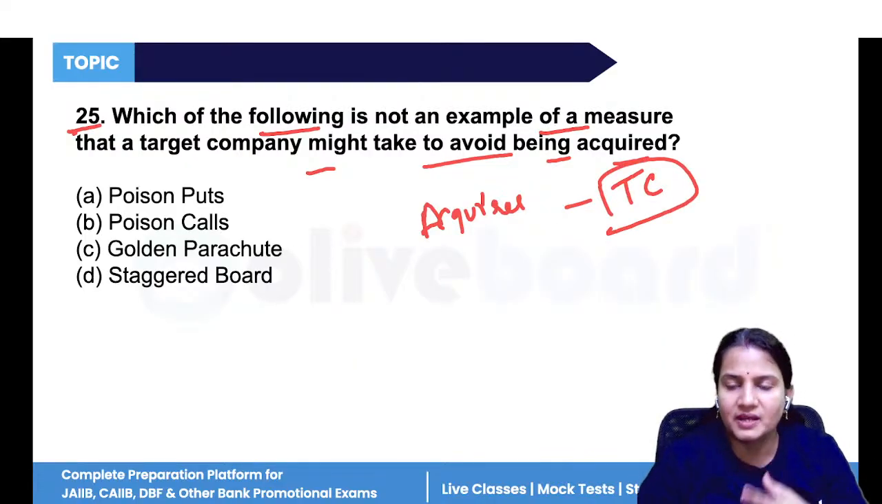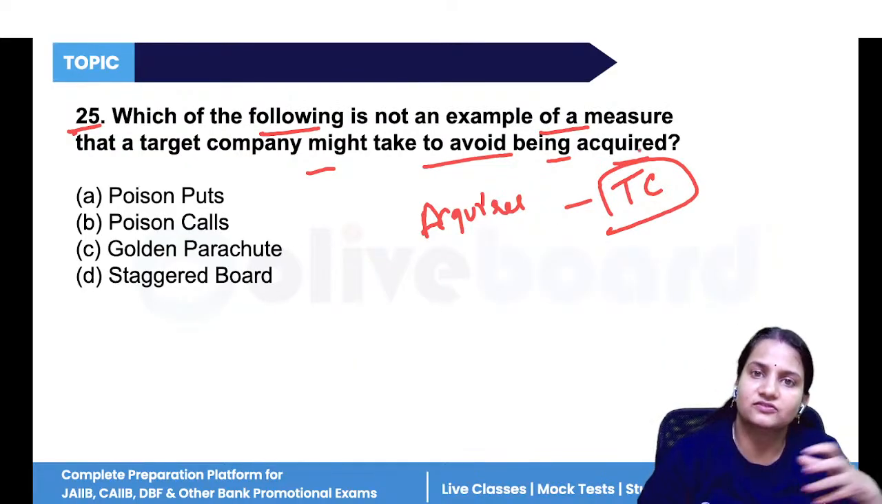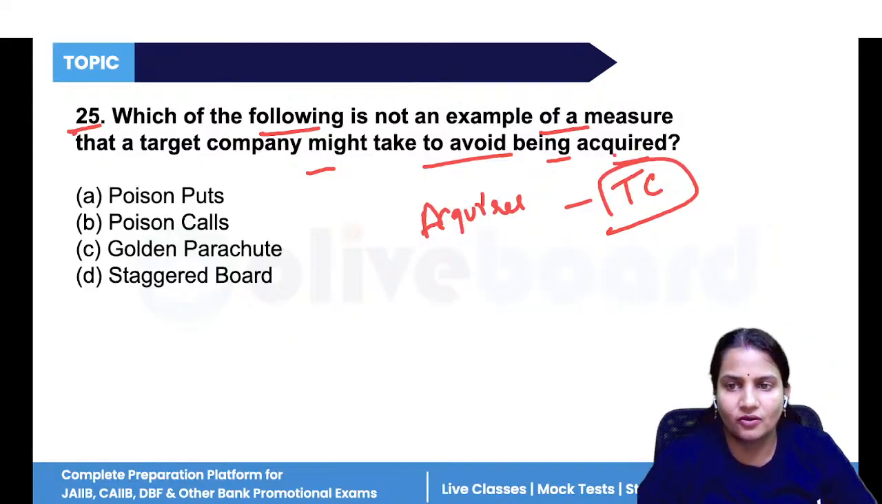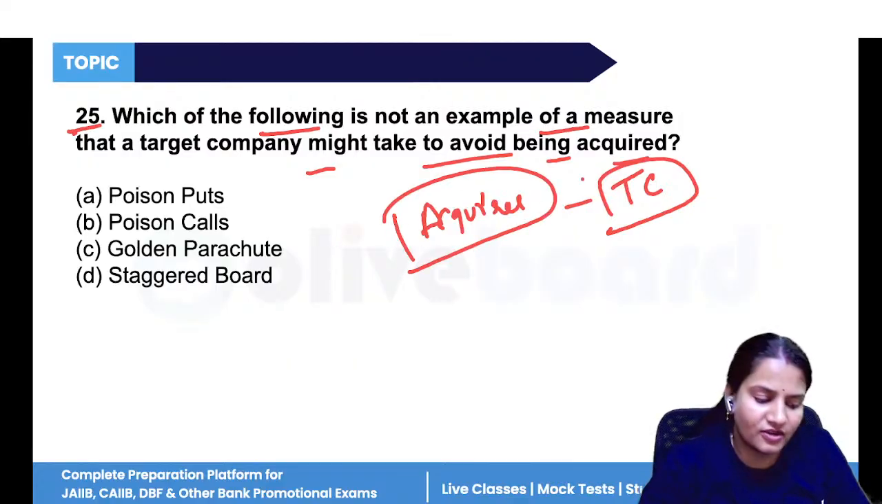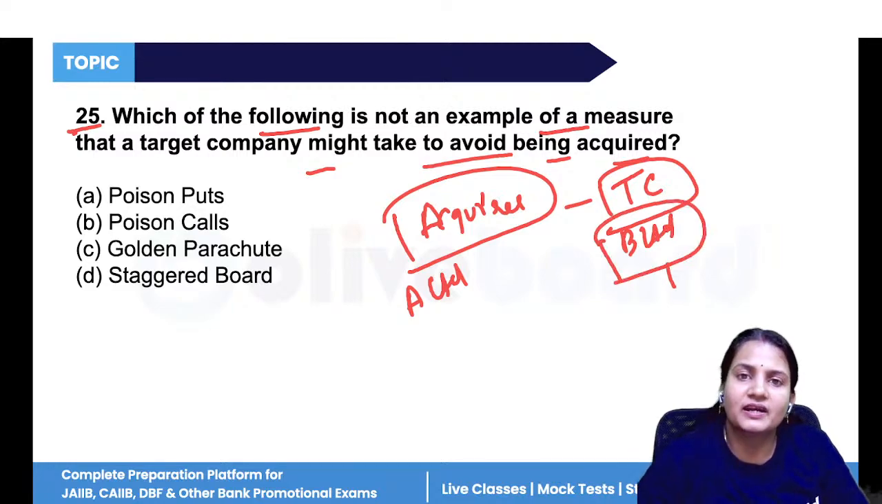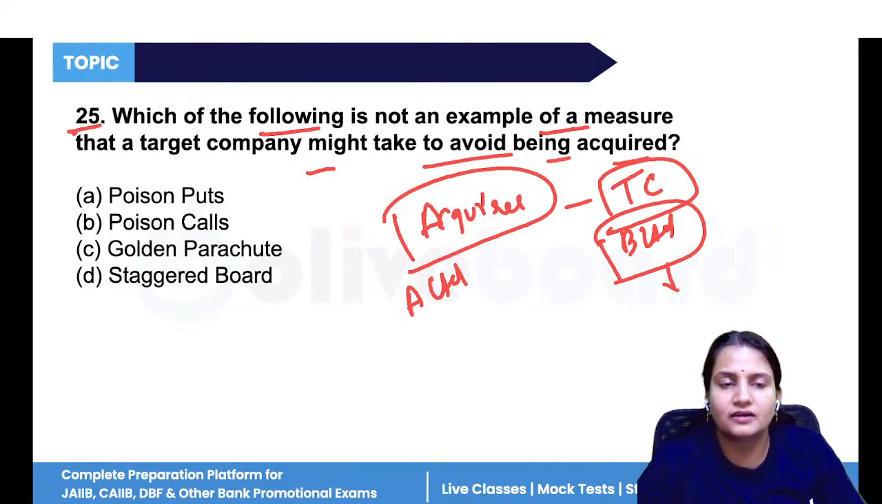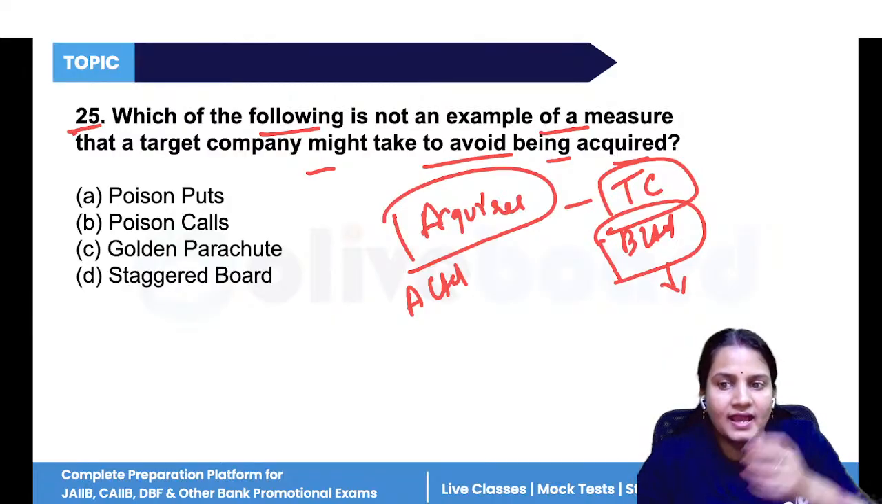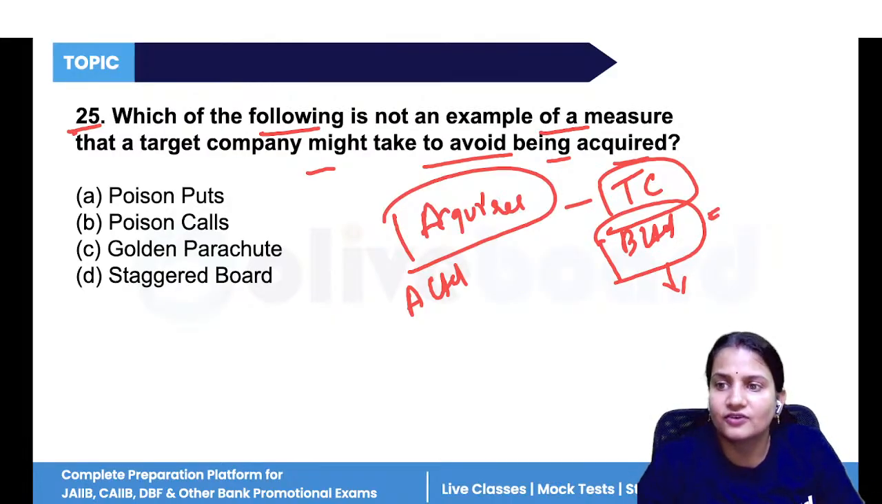Sometimes it happens that the target company does not want to get acquired, but the acquirer still wants to acquire it. Like A Limited wants to buy B Limited, and B Limited does not want to get acquired by A Limited. So in that case, what would B Limited do? Such type of acquisition is known as hostile acquisition.